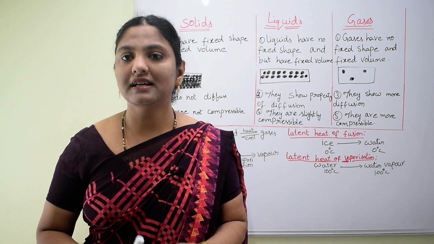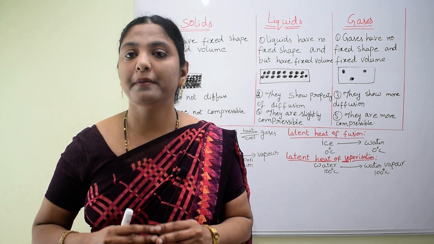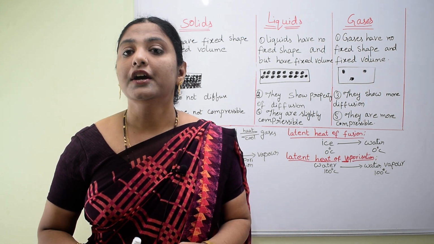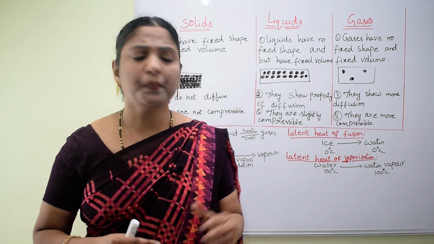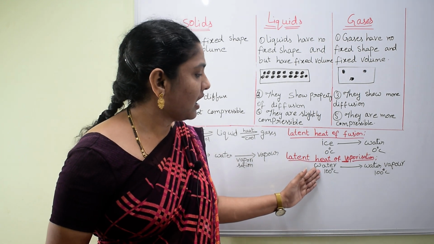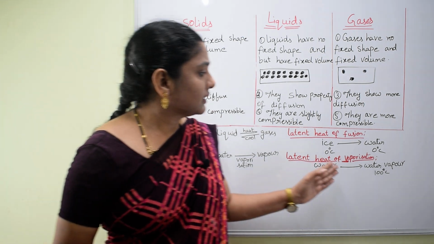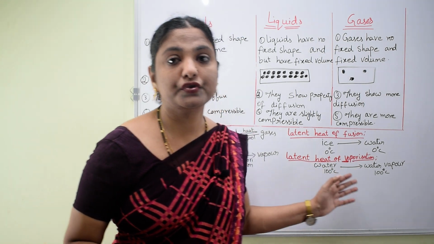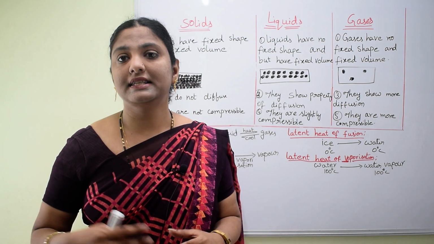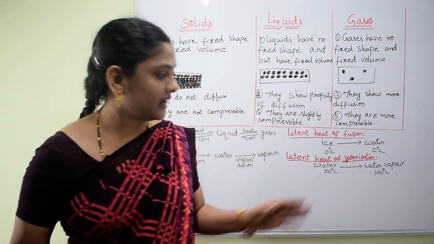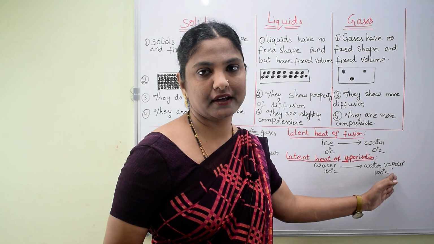At that particular stage, the heat absorbed by water is used to break the force between the water particles.